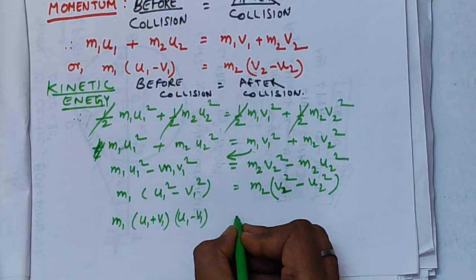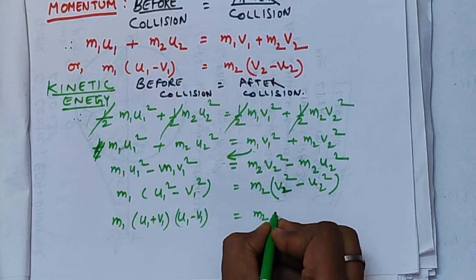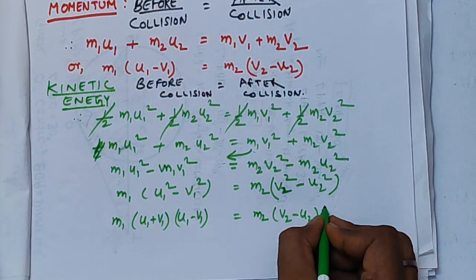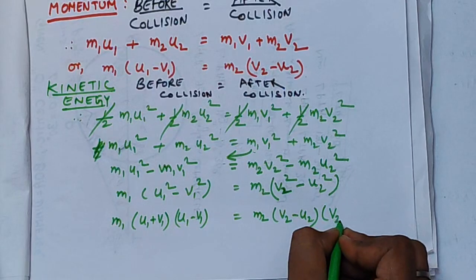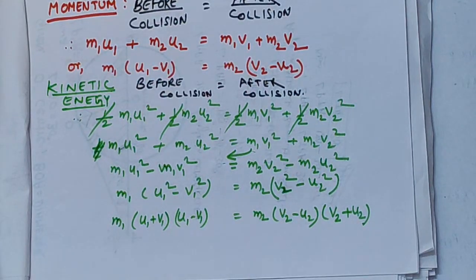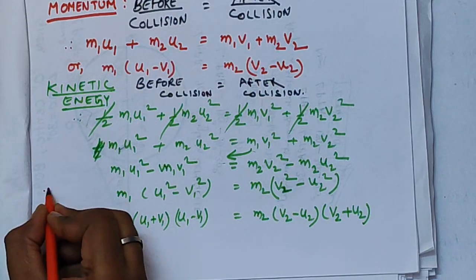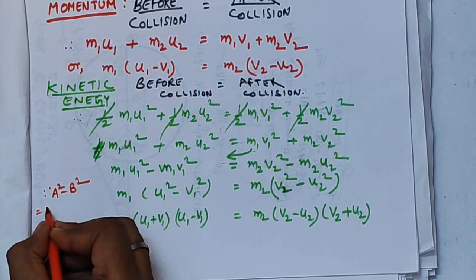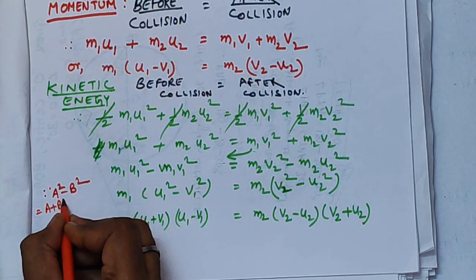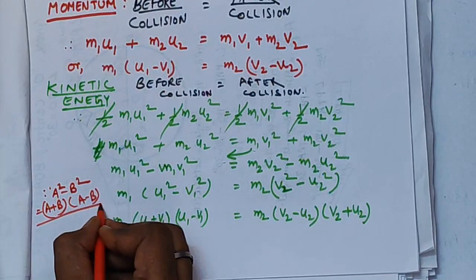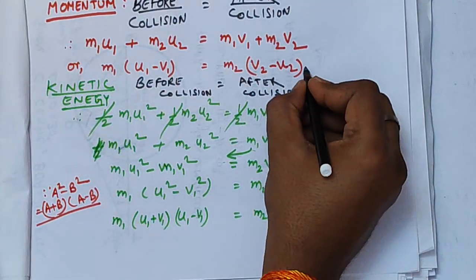Breaking u1 square minus v1 square with this formula, the LHS becomes m1 times (u1 plus v1) into (u1 minus v1). Similarly in the RHS, v2 square minus u2 square becomes m2 times (v2 minus u2) into (v2 plus u2).